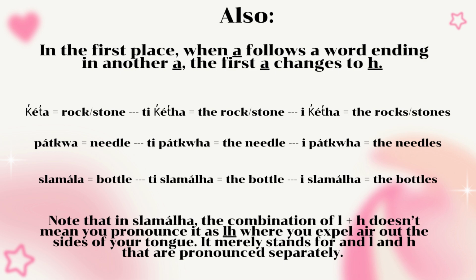Also, in the first place, when A follows a word ending in another A, the first A changes to H. Keta is rock or stone. Ti ketla, the rock or stone. I ketha, the rocks or stones. Patqua is needle. Ti patqua, the needle. I patqua, the needles. Shlamala is bottle. Ti shlamalcha, the bottle. I shamalcha, the bottles.